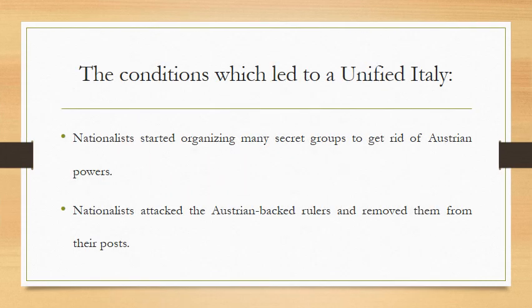The conditions which led to a unified Italy. Italy was also divided into several states. Upon Napoleon's invasion, the people were intrigued by the idea of a united Italy. Austria at the time controlled many parts of Italy, and the idea of unity was considered to be ironic. Nationalists, on the other hand, organized secret groups to get rid of the Austrian power in northern Italy.